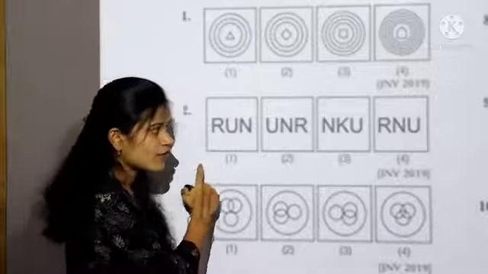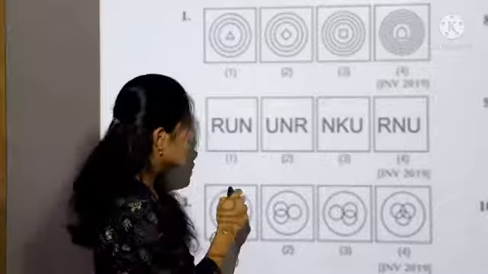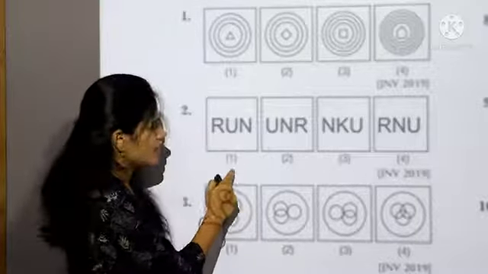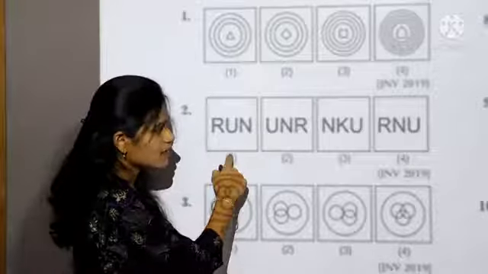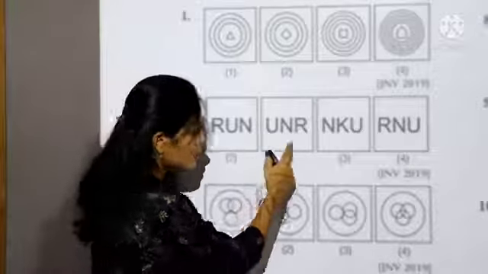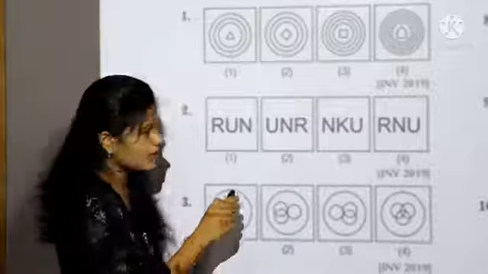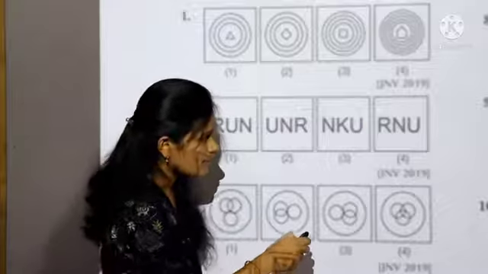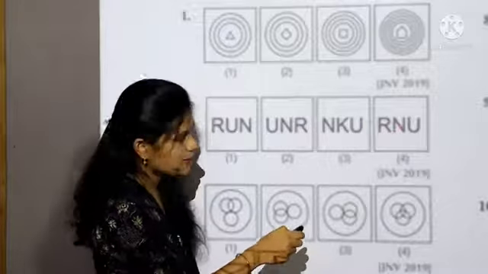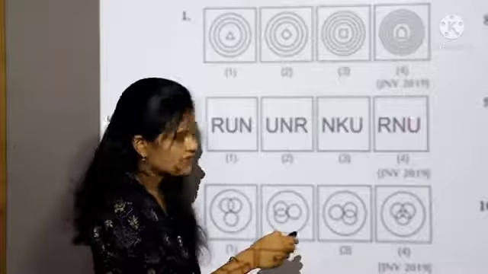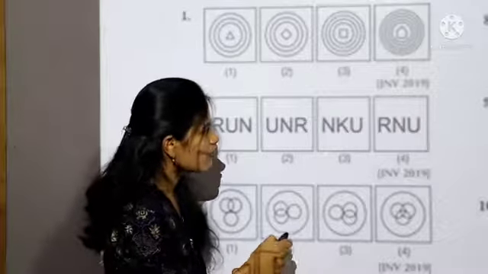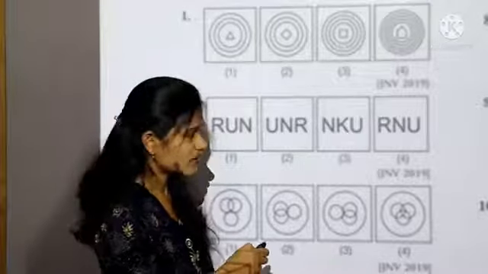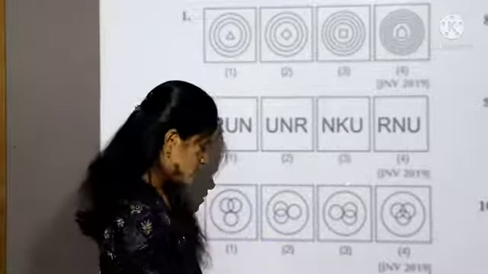See here, first you observe all the boxes carefully. The first box has 3 letters R, U and N. Now let's check in the second box also. In the second box also R, U, N is present, but only their positions are interchanged. Now in the fourth box R is present, U is present, N is also present, only positions interchanged. But in the third box R is absent. In place of R they have given K. So our answer is third.